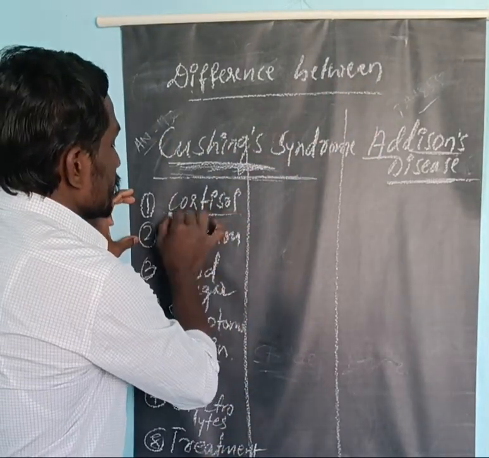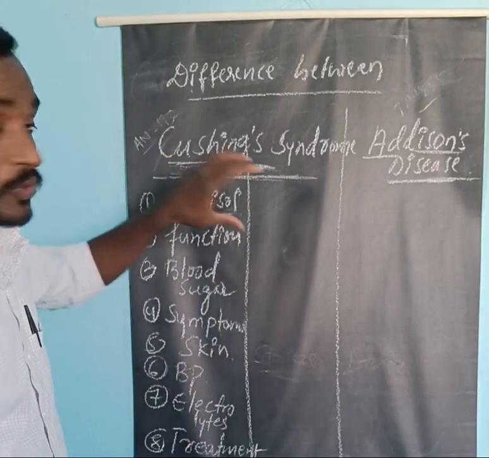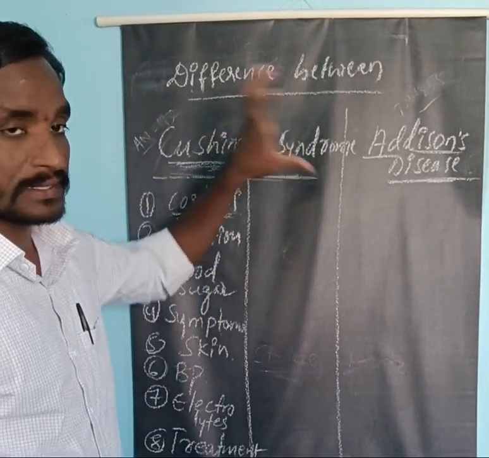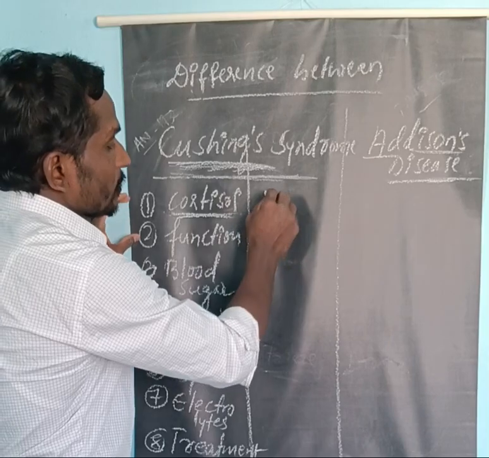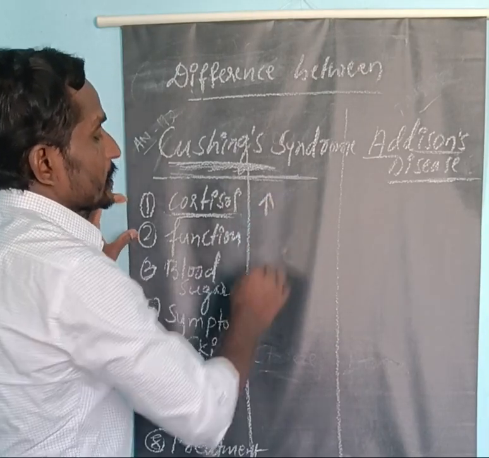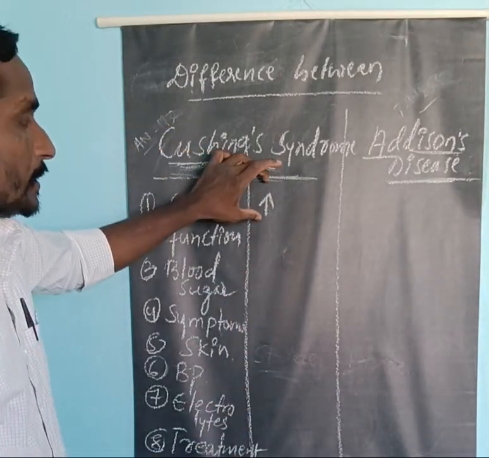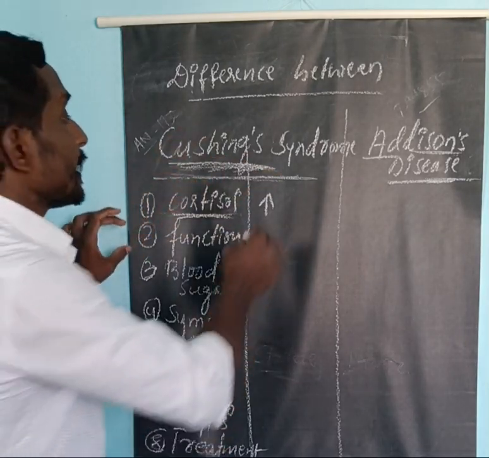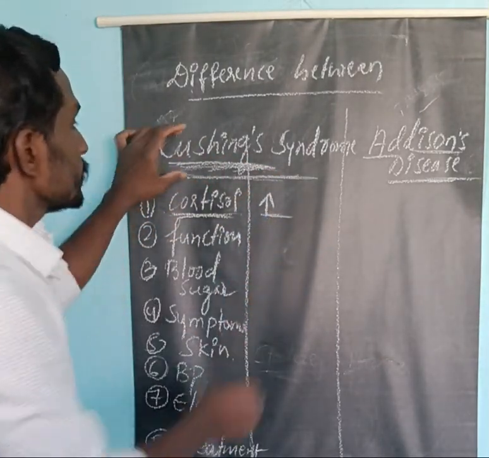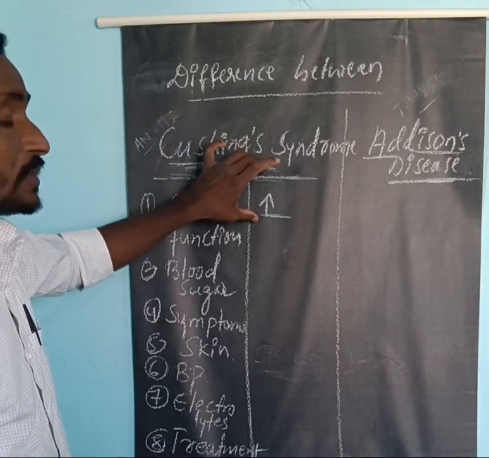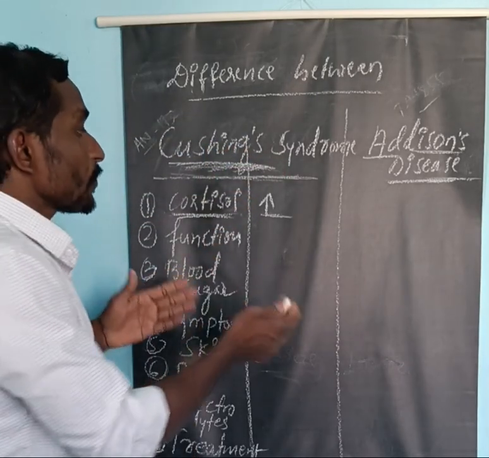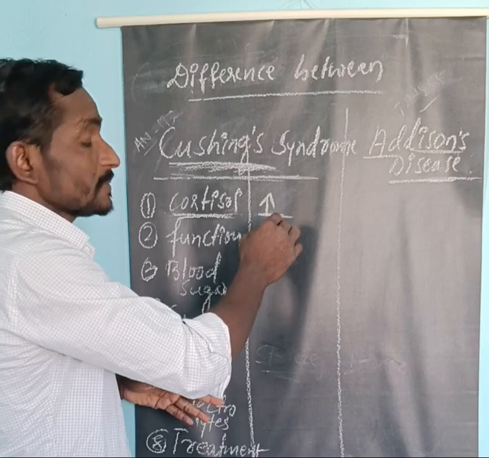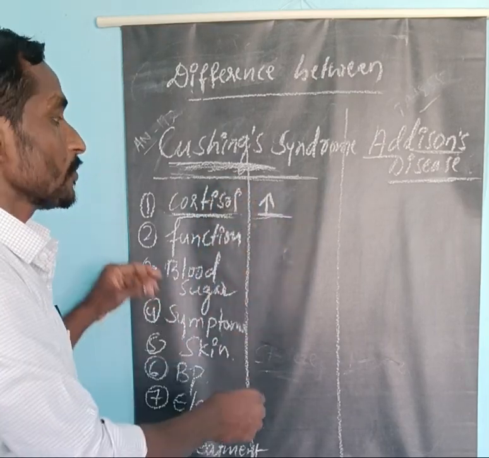Now coming to the cortisol level in both Cushing syndrome and Addison's disease. In case of Cushing syndrome, there is an increased cortisol level. So it is hyperactivity of the adrenal gland. Cushing syndrome we also call hypercortisolism. It means there is excessive production of adrenal hormones, especially the corticosteroids, the cortisol hormone.